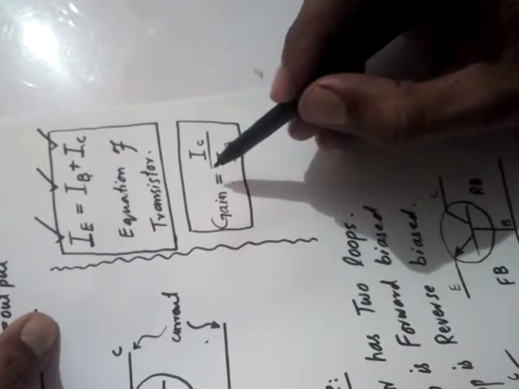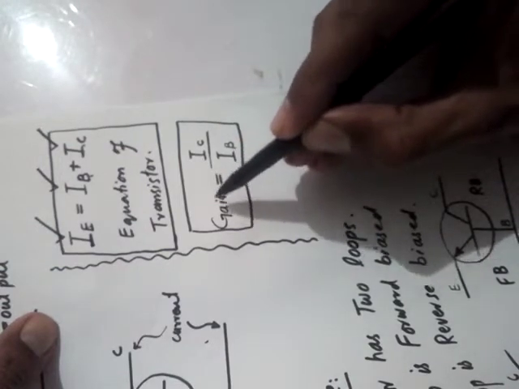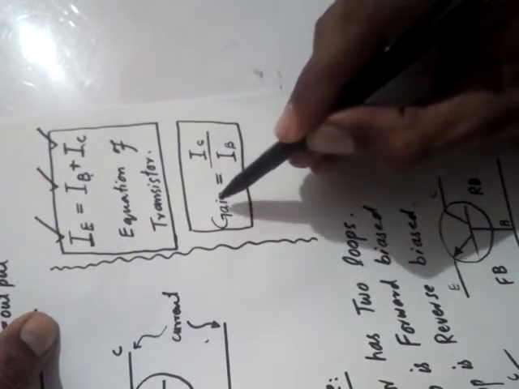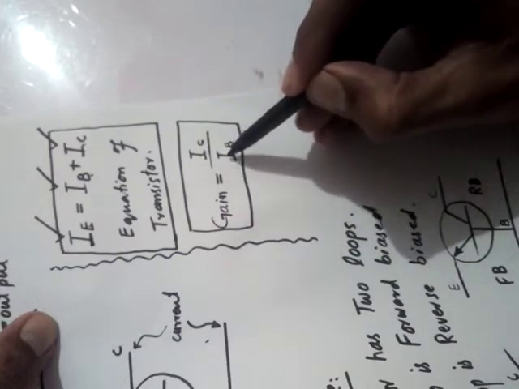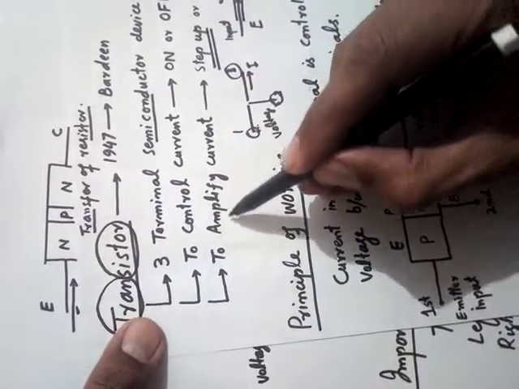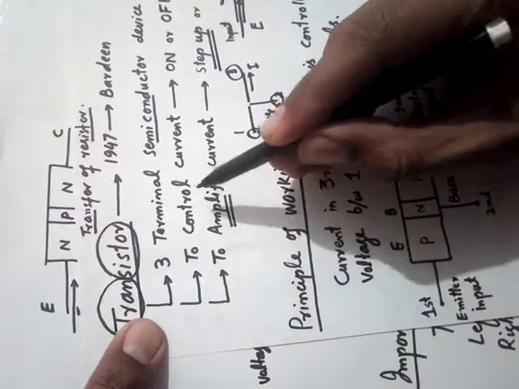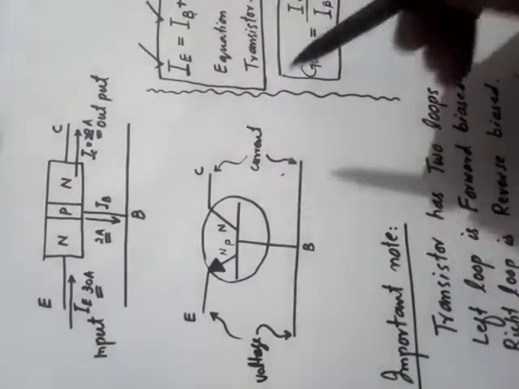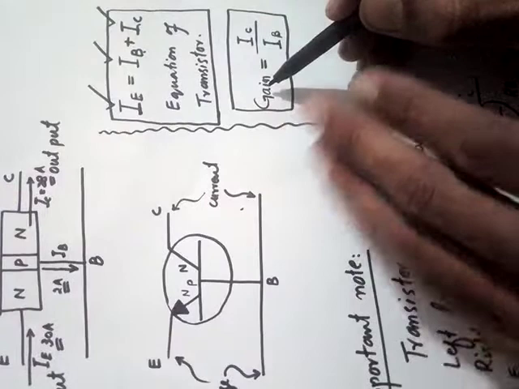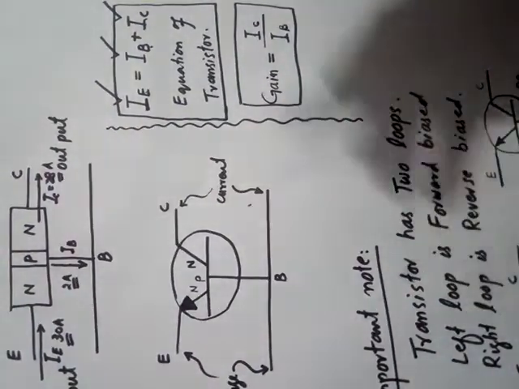And another important equation of the transistor is the gain. Gain is the ratio of collector current to the base current. We define gain as collector current to the base current. If you remember, I have told you that a transistor is the device which amplifies the current, which increases the current. Increase means step up. When we increase the current, this increasing factor is called gain. Gain is actually the increasing factor.